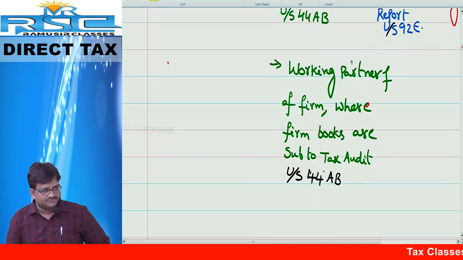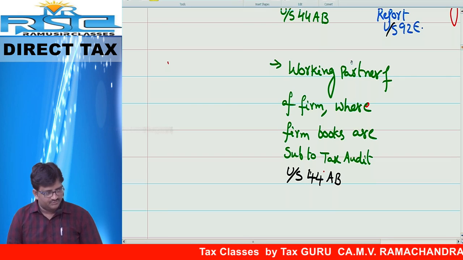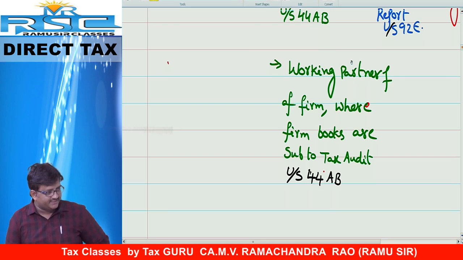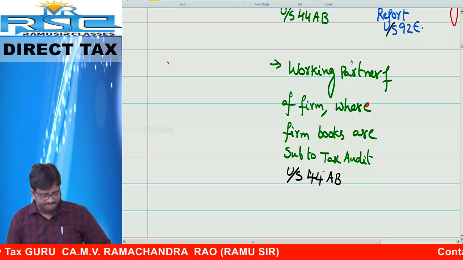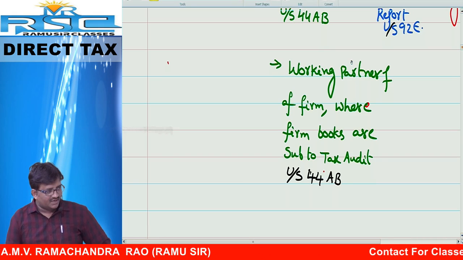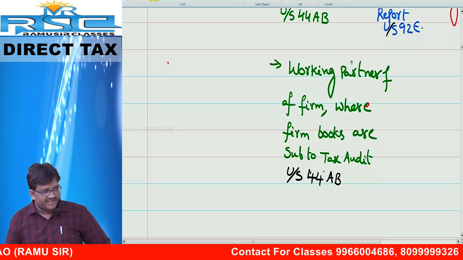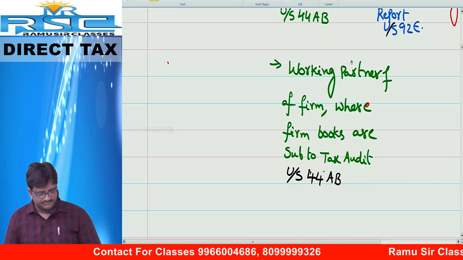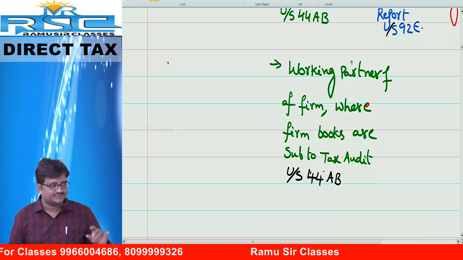Last one, second branch, third pointer: working partner of a firm where the partnership firm's books are subject to tax audit under section 44AB. Friends, whose books are subject to tax audit? Firm or partner? Firm's book, not the partner's book. Very good.